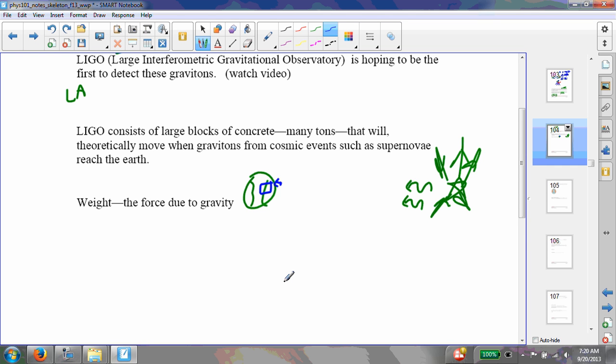Well, that's why they have two blocks of concrete, one there and one there. If they both detect the same event, then they would say with some certainty that they are cosmic and not geological. All right. We'll stop there.